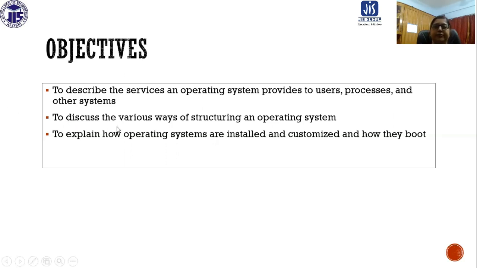Next, we are going to discuss the various ways of structuring an operating system. By learning this module, we are also able to explain how operating systems are installed and customized and how they boot. So these are the learning objectives of this module.